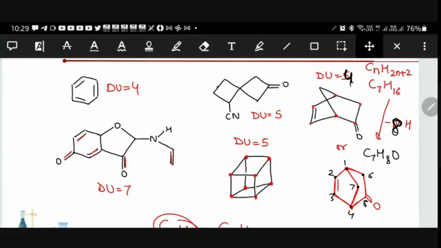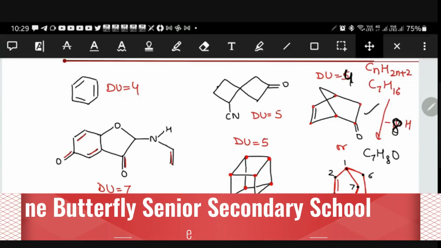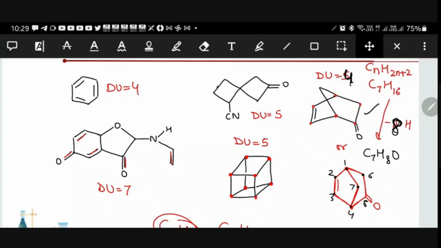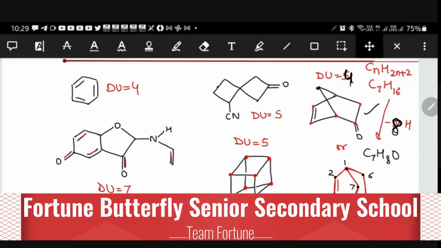So what is the degree of unsaturation here? Can you please tell me what is the degree of unsaturation for this compound? How many carbons we have? 7 carbons. Because this is also one carbon, no, a bridged carbon. We can call it a bridged carbon. How many carbons we have total? 7. 7 carbons we will have, right?